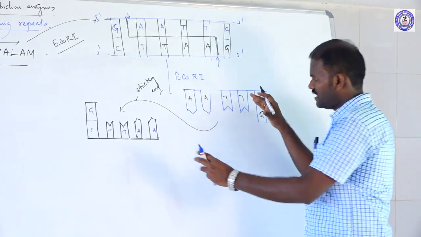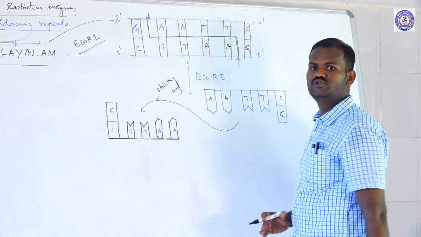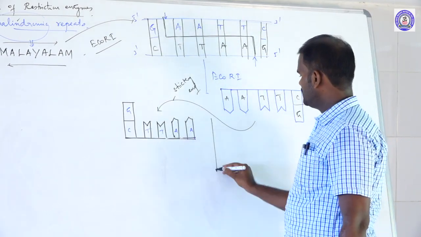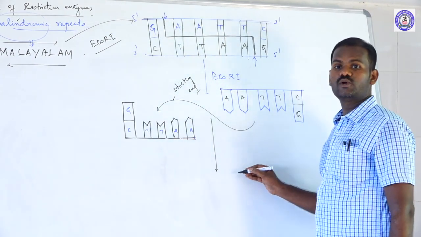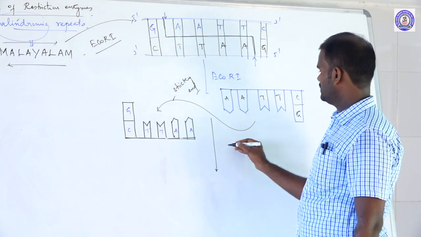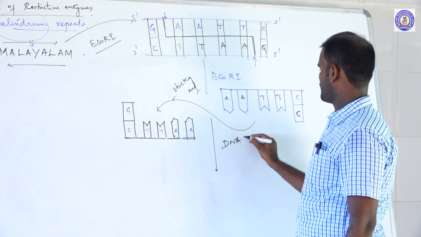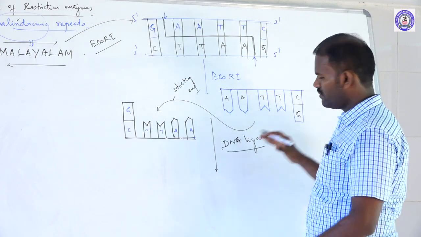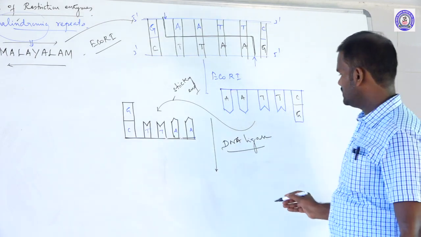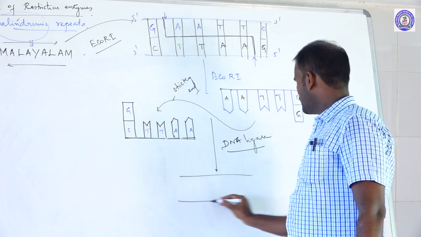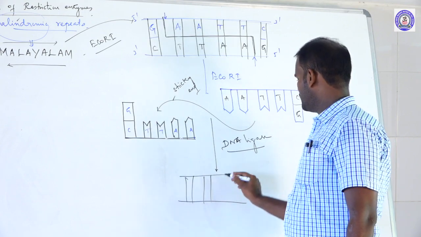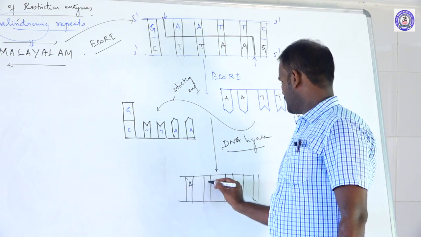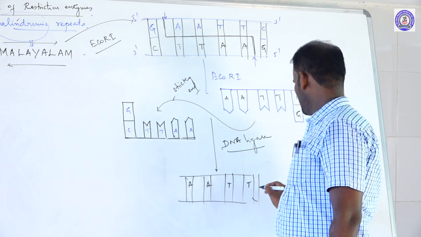They can again join together. These two sticky ends are joined together. This is made possible by using a molecular tool, DNA ligase. By using this DNA ligase, they are joined together again, and as a result recombinant DNA, also called rDNA, is obtained. Adenine, adenine, thymine, thymine.